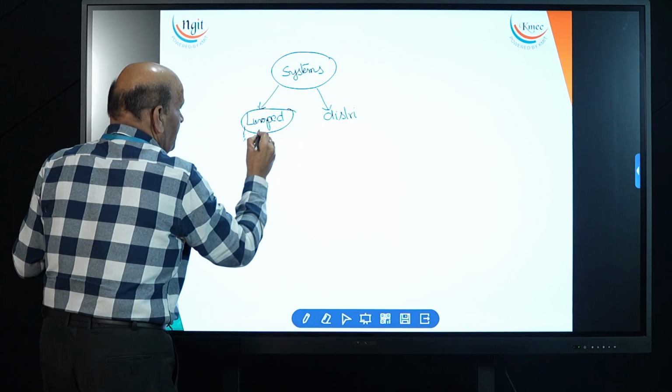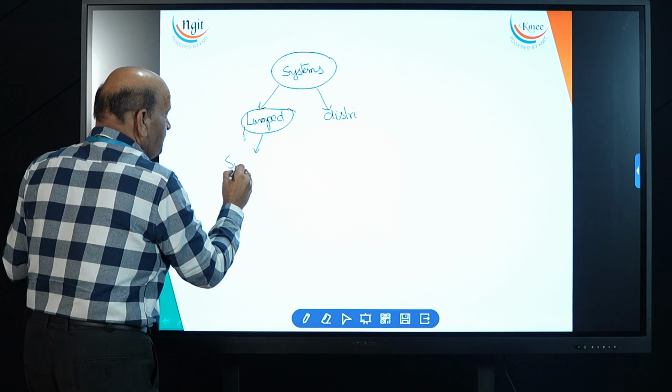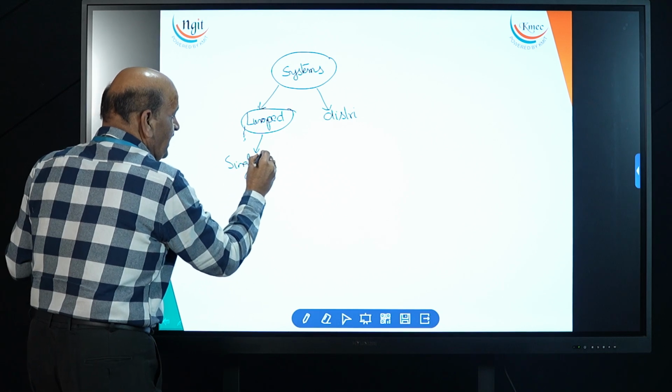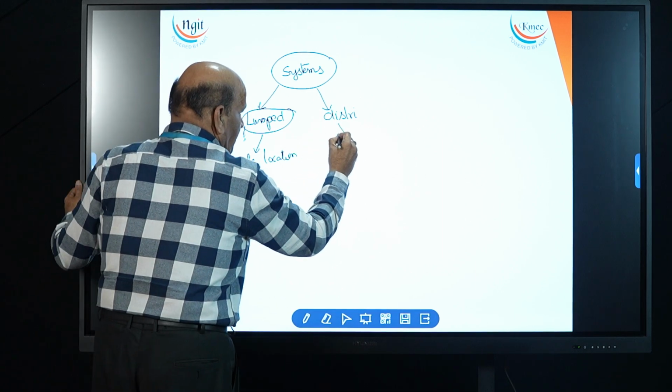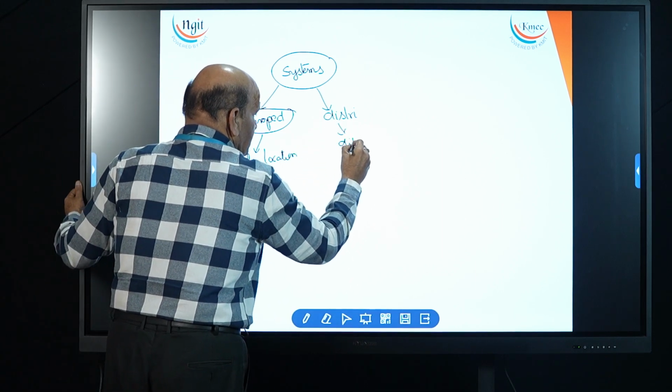Lumped parameter system is based on only a single location. Distributed is based upon different locations.